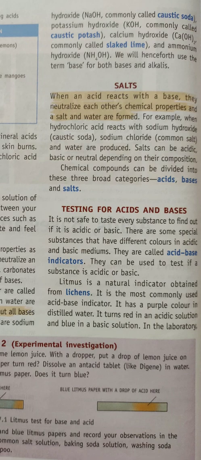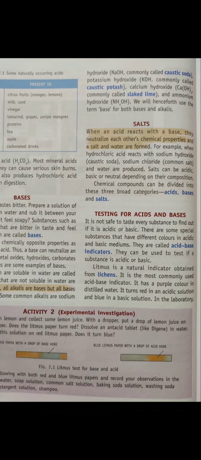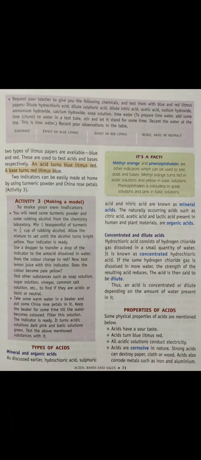In the laboratory, two types of litmus papers are available, blue and red. An acid turns blue litmus red. A base turns red litmus blue.